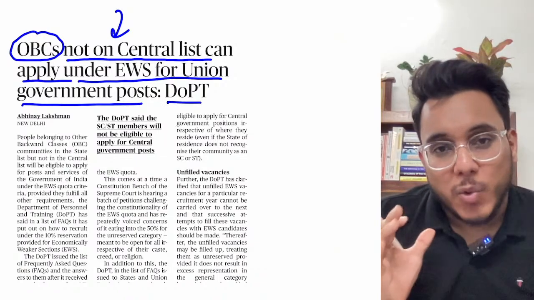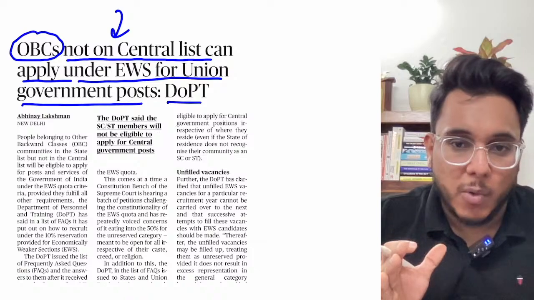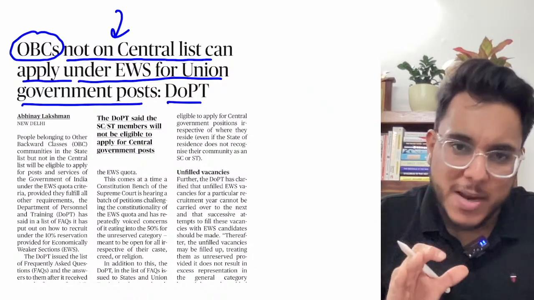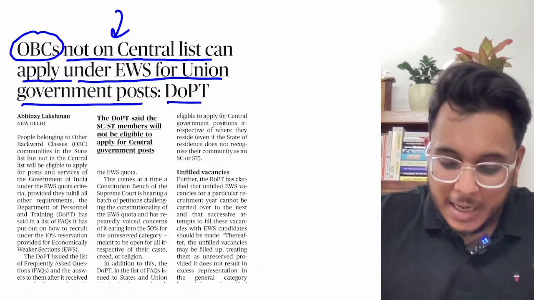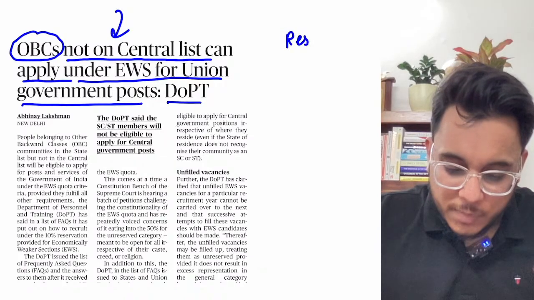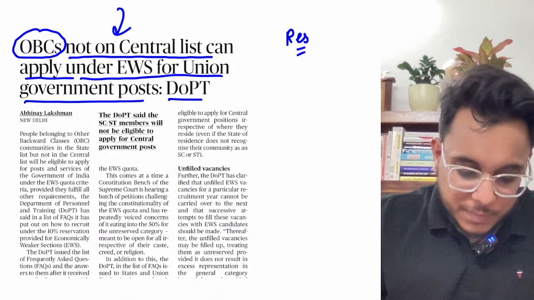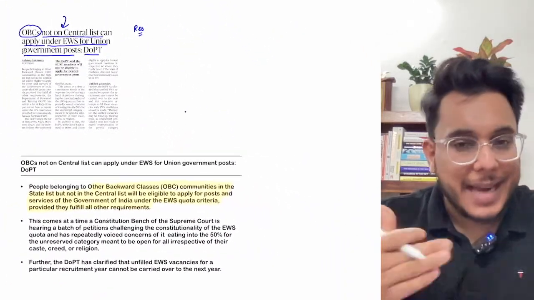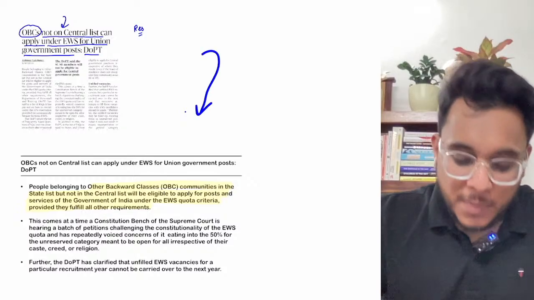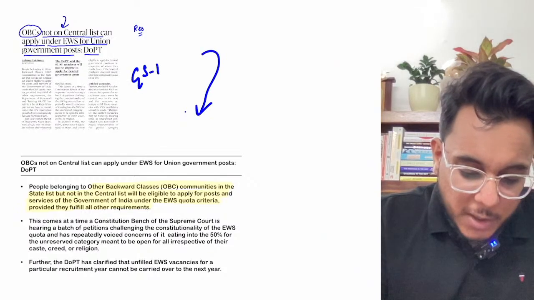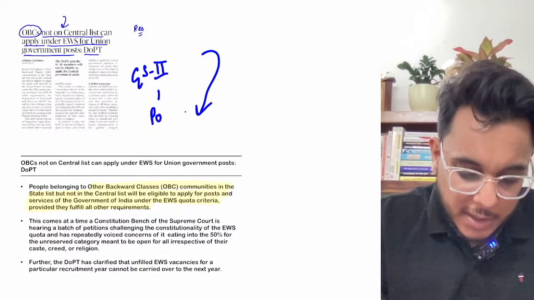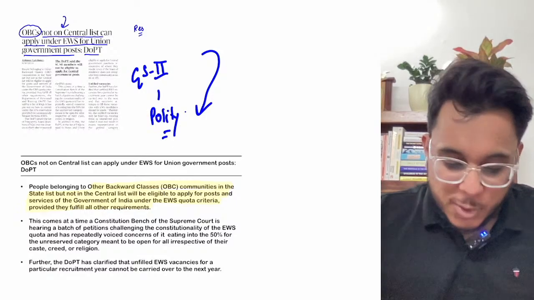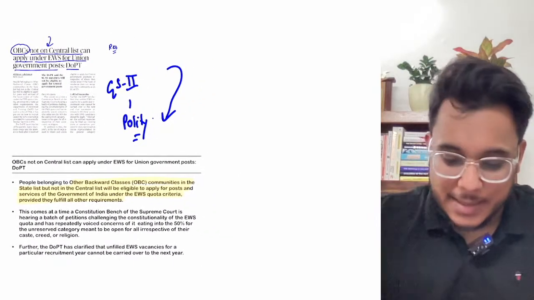So the other backward classes, when we talk about them, there is a controversy going on for many days, that is the reservation issue. Let me first tell you some basic information, and then I'll go into this article. By the way, this article will be important for GS paper number 2, issues of polity.